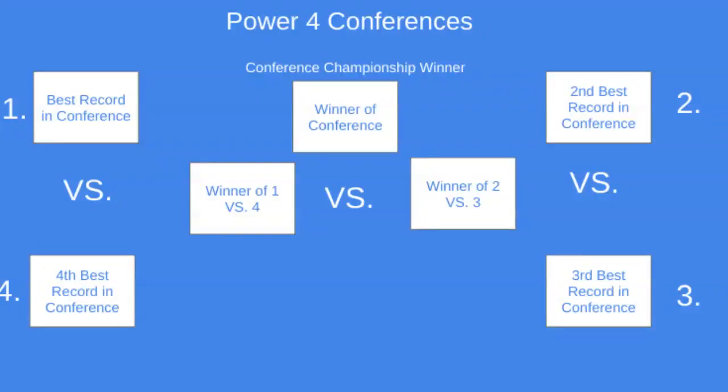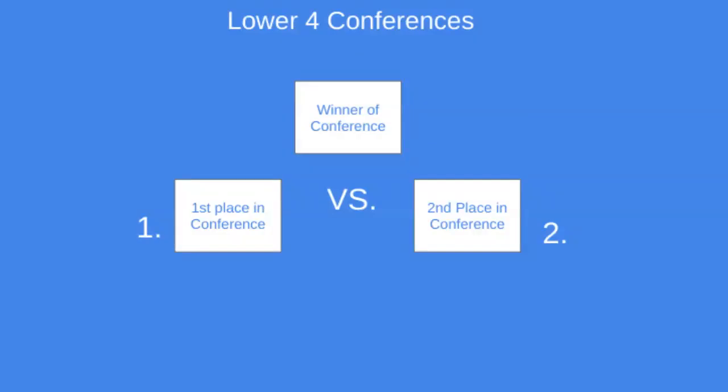After all the games are wrapped up in the regular season, the Power Four conferences have a bracket like this. The best team in the conference plays the fourth best team, and then the second and the third play each other. It's just a 4-team bracket to find the winner of that Power Four conference. For the lower four conferences, it's just that the top two teams play each other. For example, in the Pacific Lower Four, it could be San Diego State versus San Jose State. It doesn't matter the division; it just matters the two best records in the conference.